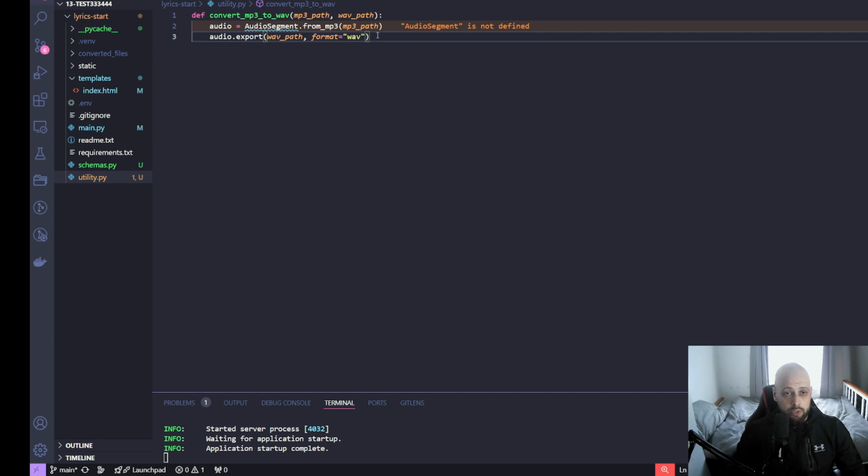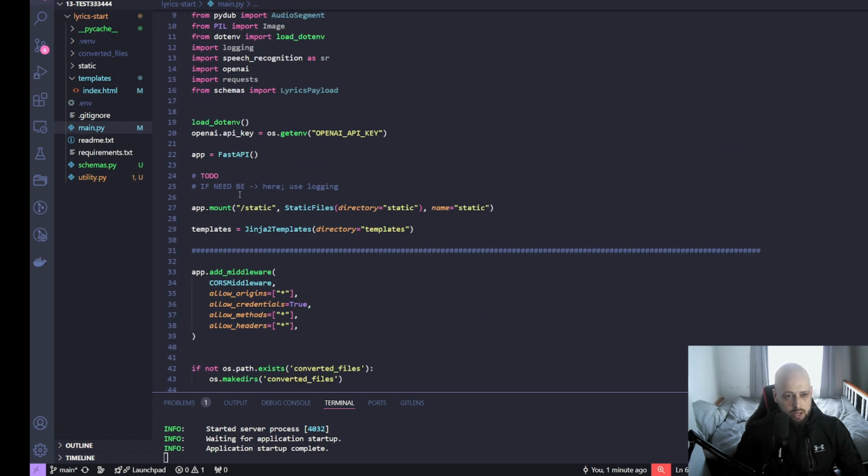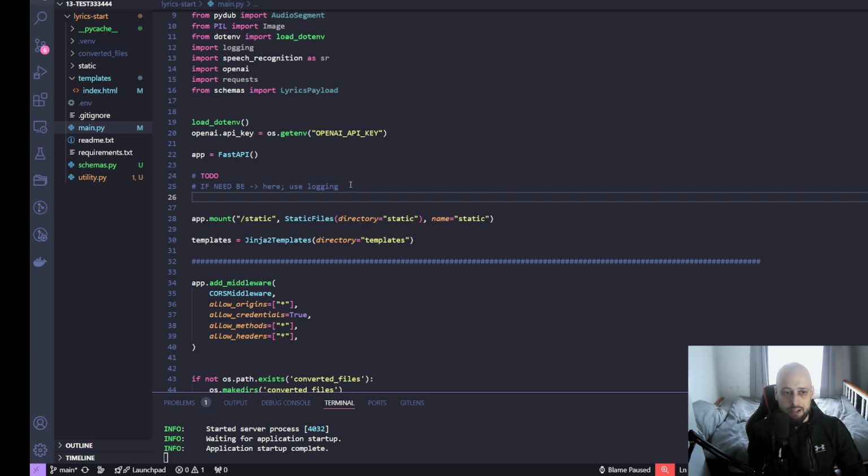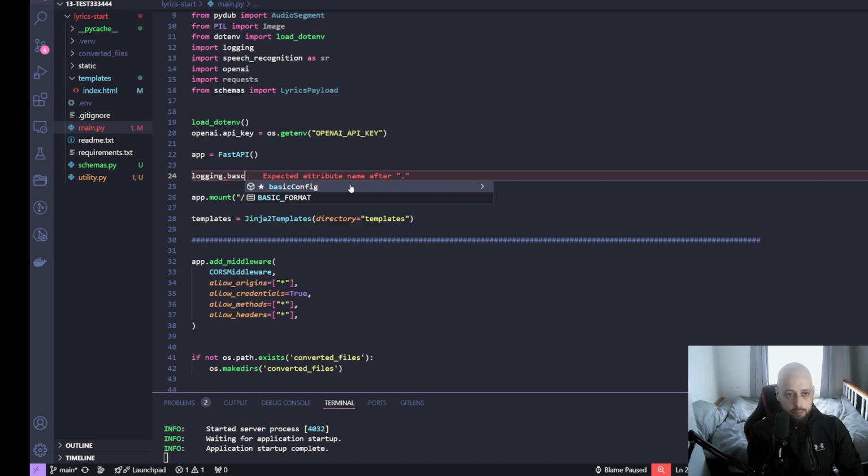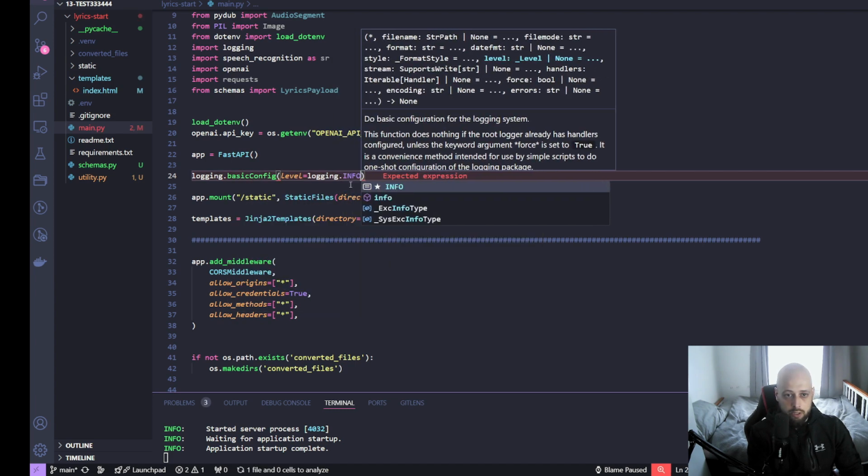And at this point, I want to make sure this actually happened successfully. So I will go back and implement the logging that I was talking about. Earlier, remember I said that if need be, we can use logging here, and I think it need be. Not just that it's necessary, but I believe it's good practice and it will help me stay ahead of any potential problems that might occur by telling me exactly where my problem is rather than me having to spend time on troubleshooting. So we'll configure that by saying logging.basicConfig level logging.INFO.